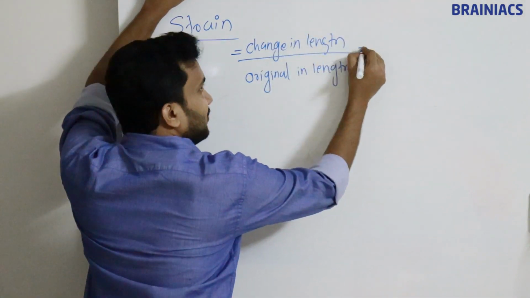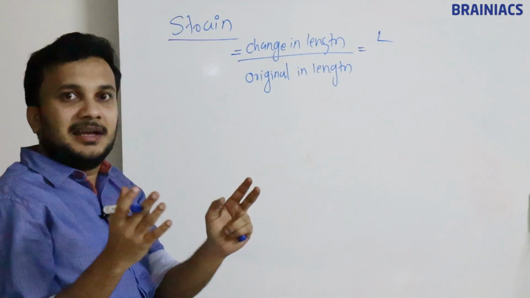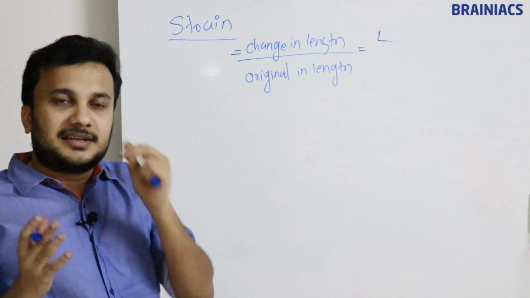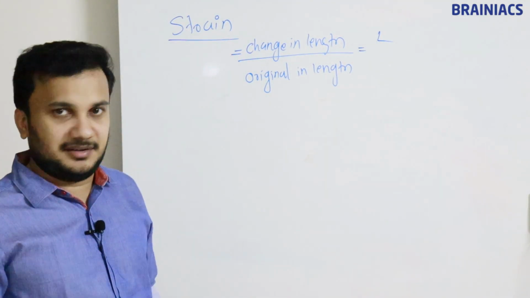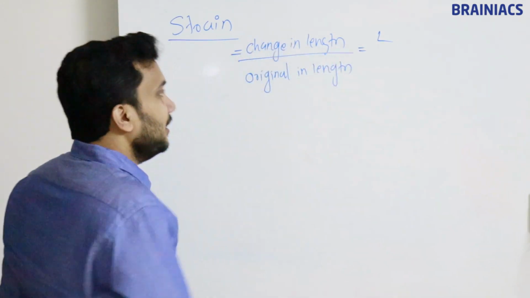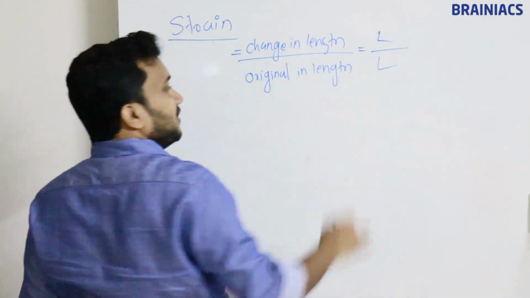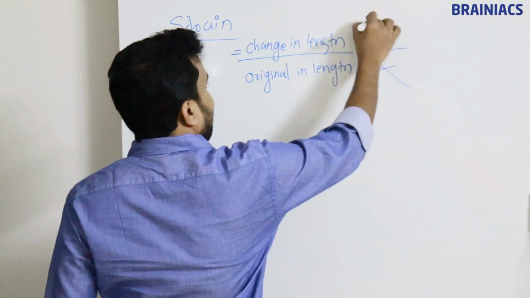Change in length is nothing but a length. Correct? Change in length means a difference in length, say from 10 meter to 13 meter. So how much is the change? 3 meter. So it is a meter. The dimension is L in the numerator. The denominator is also original length, so it is L itself. So L and L get cancelled.